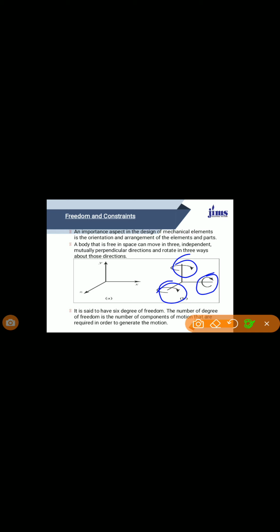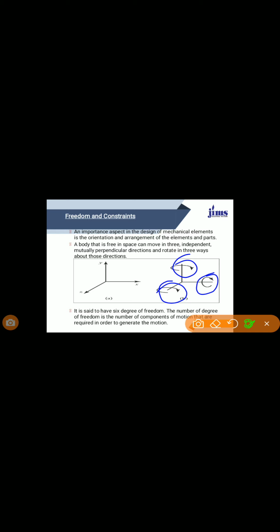Let us suppose the piston and the cylinder form a pair, and the motion of the piston is limited to a definite direction. It will only reciprocate relative to the cylinder, irrespective of the direction of motion of the crank.